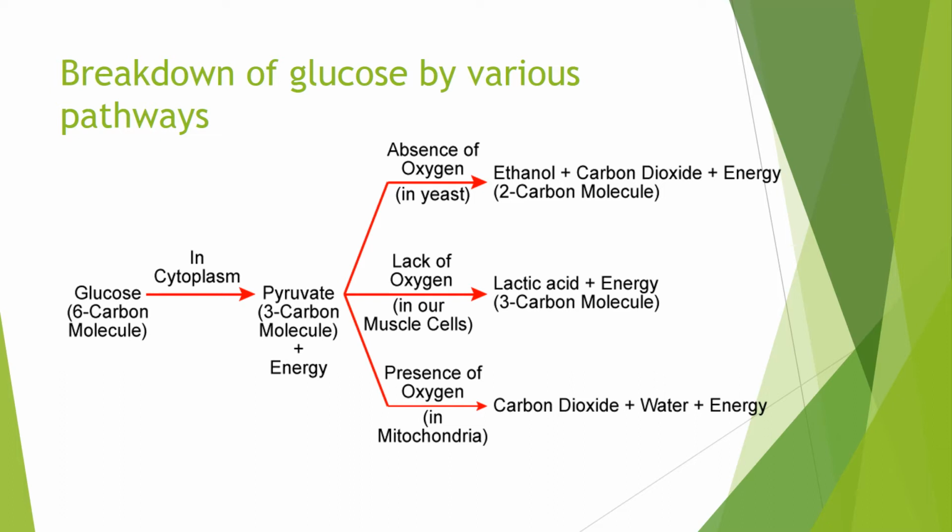Now, as we are seeing here, the conversion of glucose to pyruvate takes place in the cytoplasm, and anaerobic respiration both in the yeast as well as in the muscle cell takes place in the cytoplasm. In aerobic respiration, it takes place in two places: glucose to pyruvate in the cytoplasm, and pyruvate to carbon dioxide and water in the mitochondria. The energy produced is in the form of ATP. ATP is the energy currency of the cells.